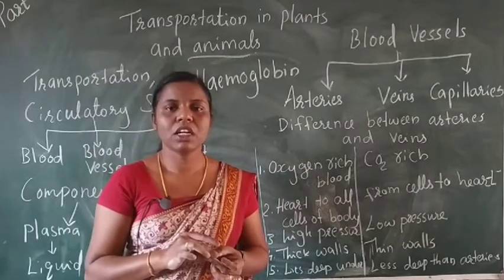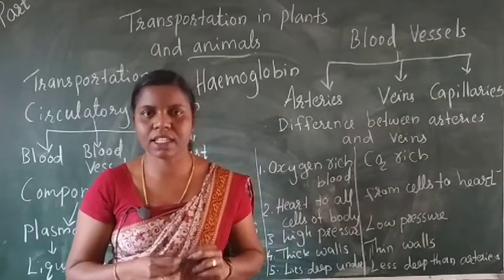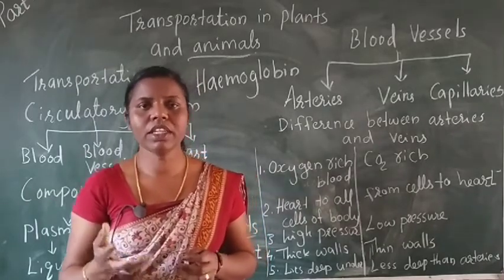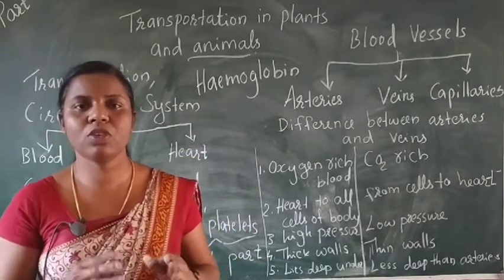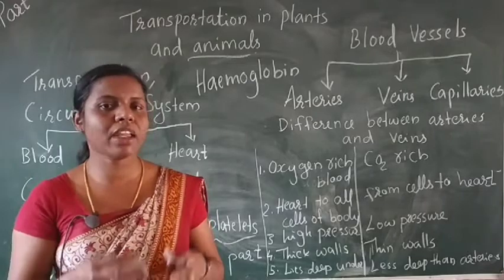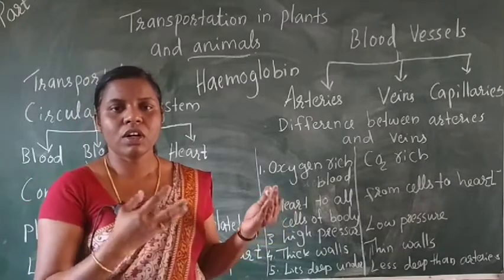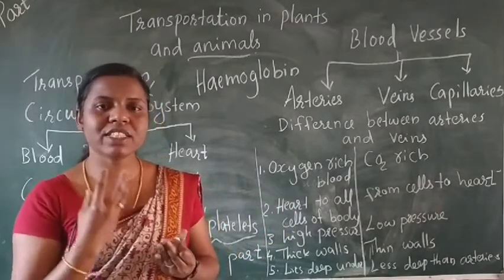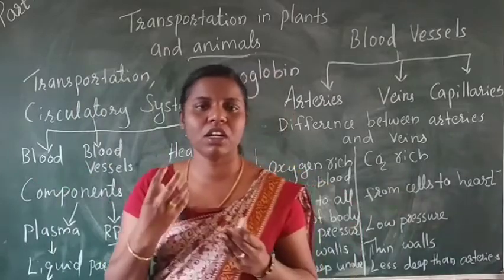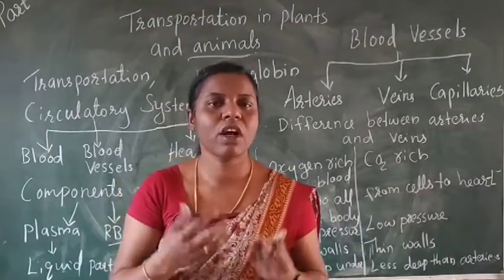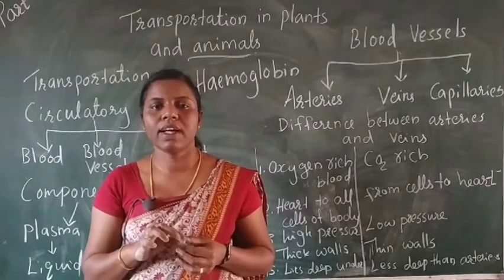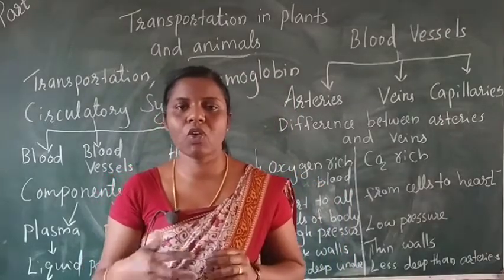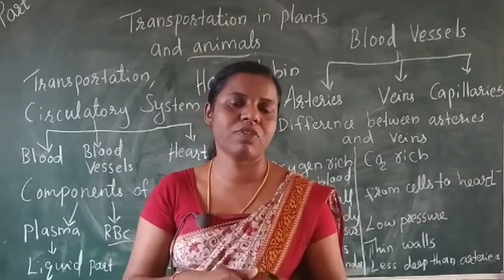RBC means red blood cells. Due to the presence of hemoglobin, it looks red in color. It carries oxygen rich blood. Oxygen rich means oxygen is inhaled, and oxygen is a required portion of our body. Then it passes the oxygen from the lungs to all parts of the body.